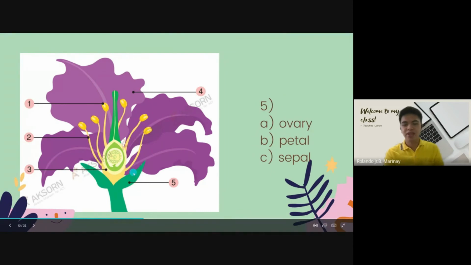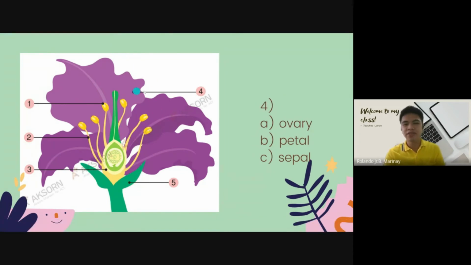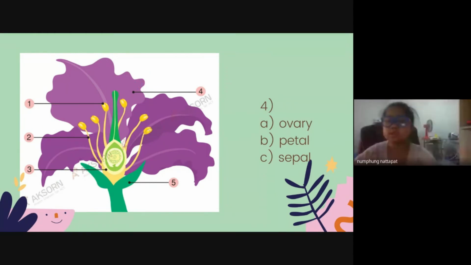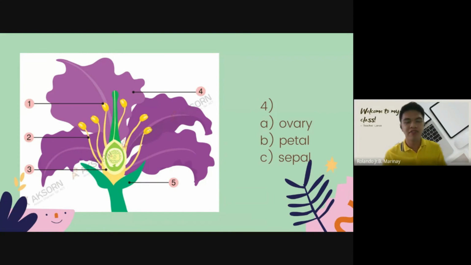What's number 4? Petal. Okay, number 4 is petal again. This is beautiful. It has different colors, but in this picture, it's purple. Remember, petal looks like this.